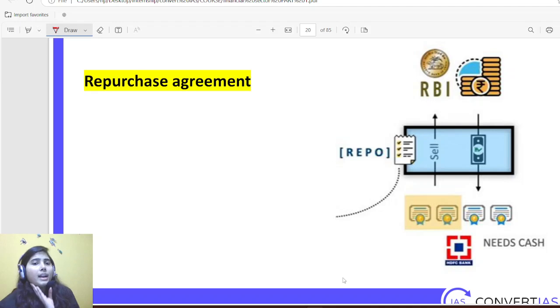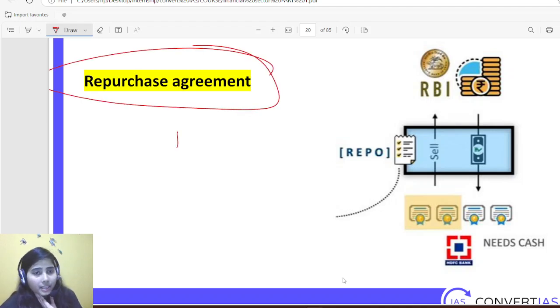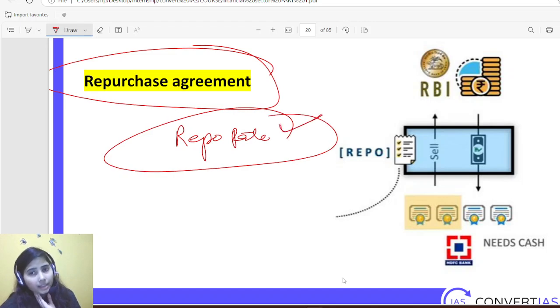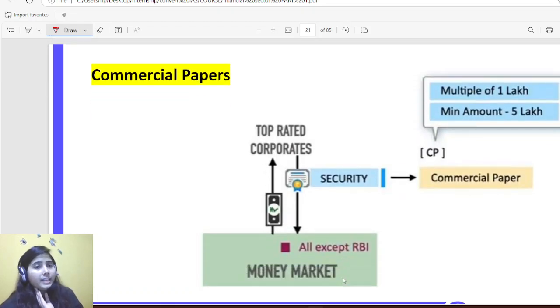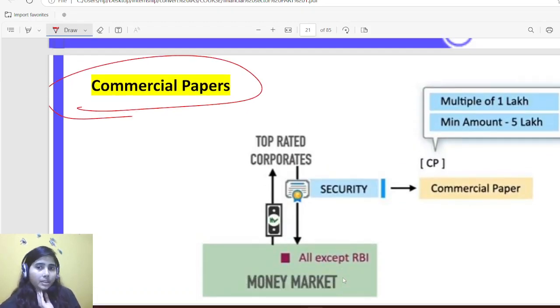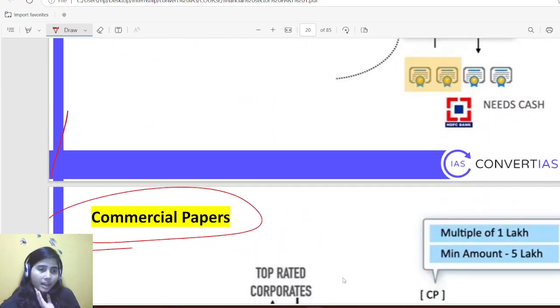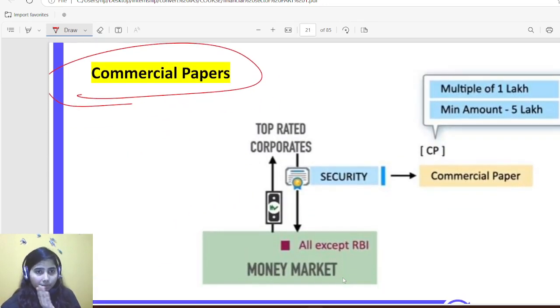Okay, then comes repurchase agreement. Repurchase agreement, repo rate, I have already explained in the banking session, so there is no need to explain it here again. I would request you to go and watch that session. That is highly important, and you cannot afford to skip it. Okay, then comes commercial papers.